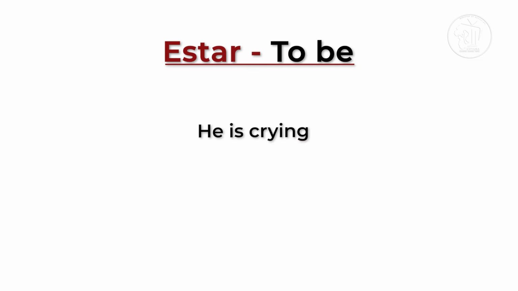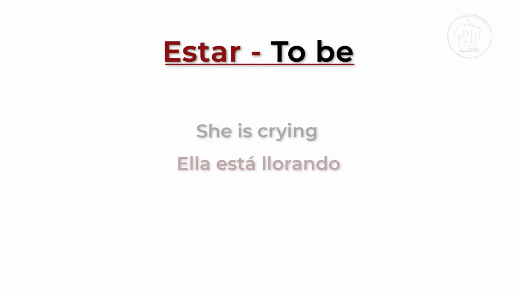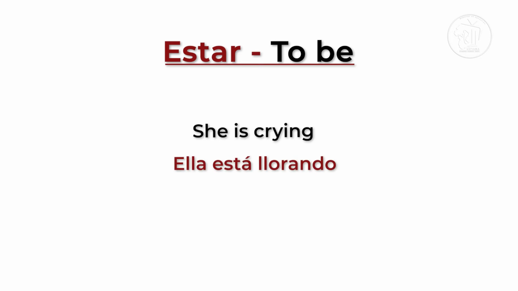In Spanish, we say él está llorando. Can you say that? Él está llorando. Good. Now, if you want to refer to a girl, she is crying, then you say ella está llorando. Say ella está llorando.